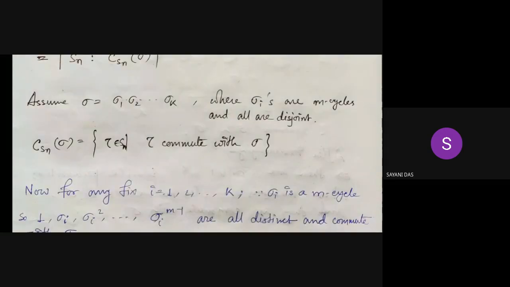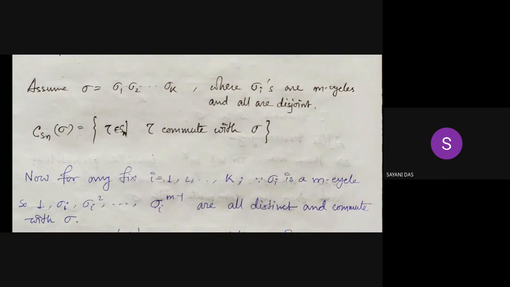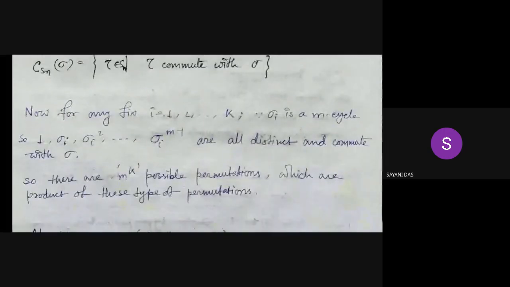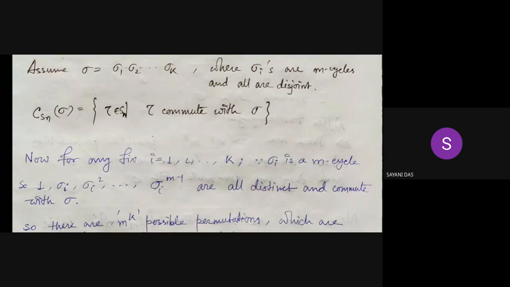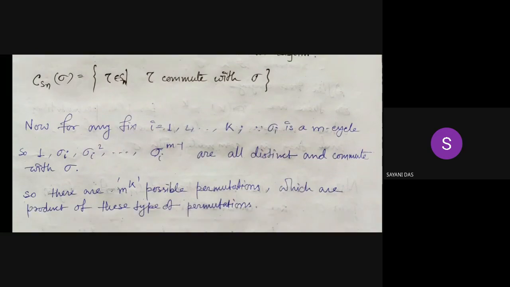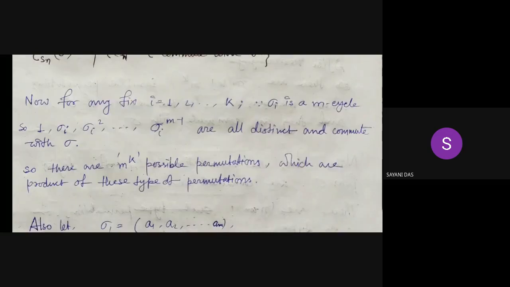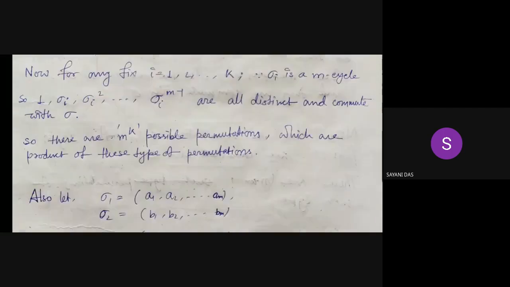So C_Sn(sigma) is equal to those tau which commute with sigma. Now for any fixed i from 1 to k, sigma i is an m cycle, and so 1, sigma i, sigma i squared, up to sigma i to the power m minus 1 are all distinct and commute with sigma. So there are m to the power k possible permutations which are products of these types of permutations, because for each i from 1 to k we have m permutations, so their product gives m to the power k.